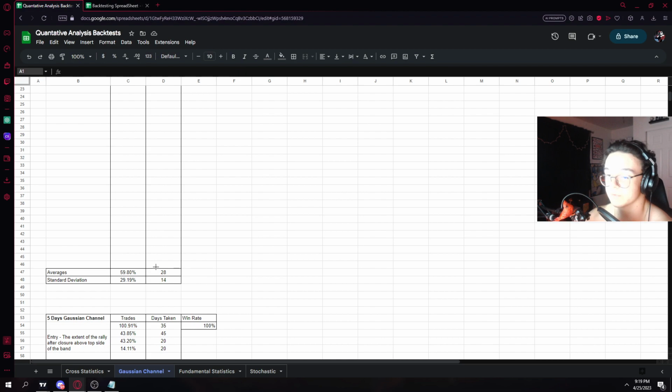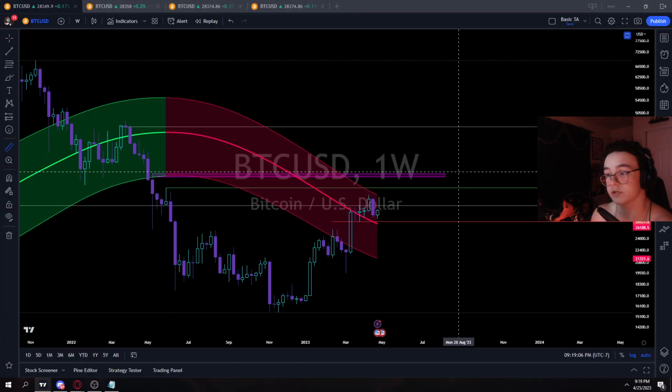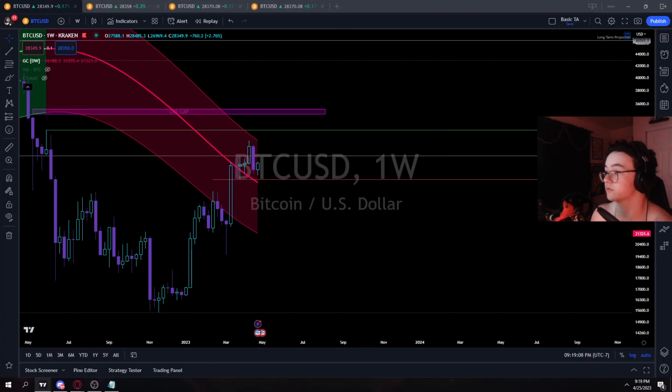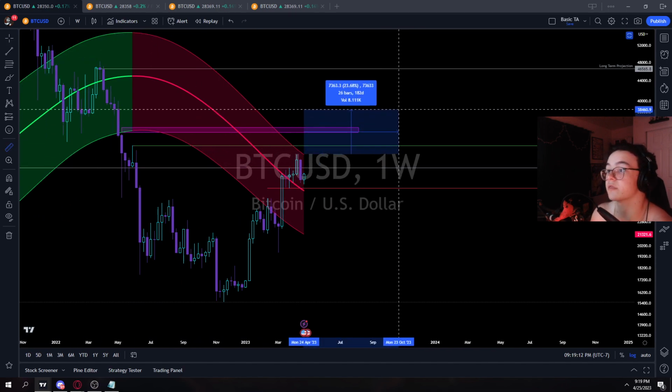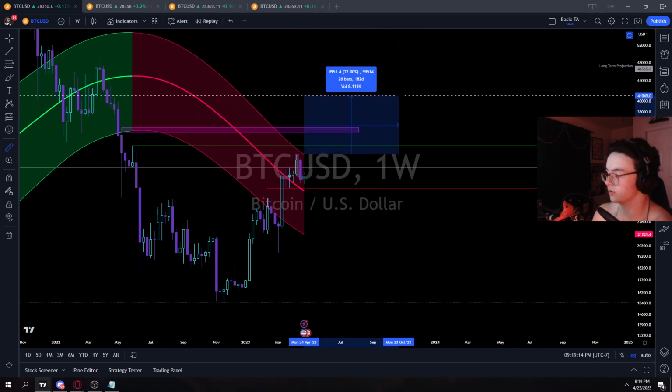Normally I want to see more like 6 or 7 iterations, but it's all right that we haven't gotten all of those. If we then just take the first standard deviation, which of course is a more conservative measurement, just say 30%. So 30% of price action on top of it is probably looking like 40K.